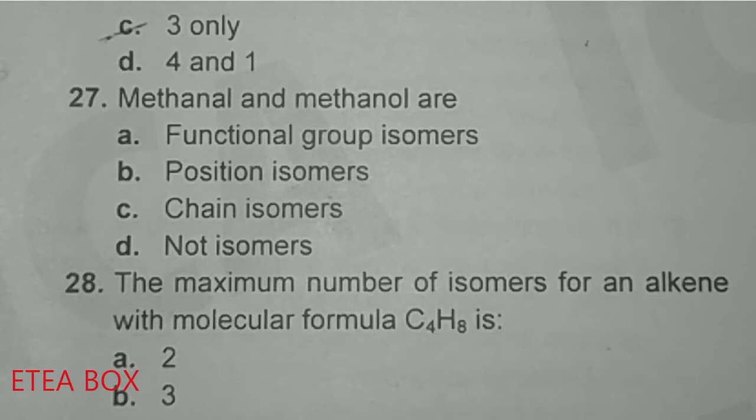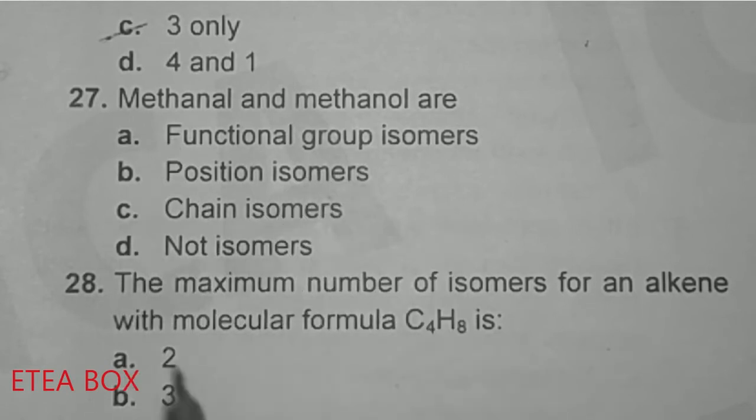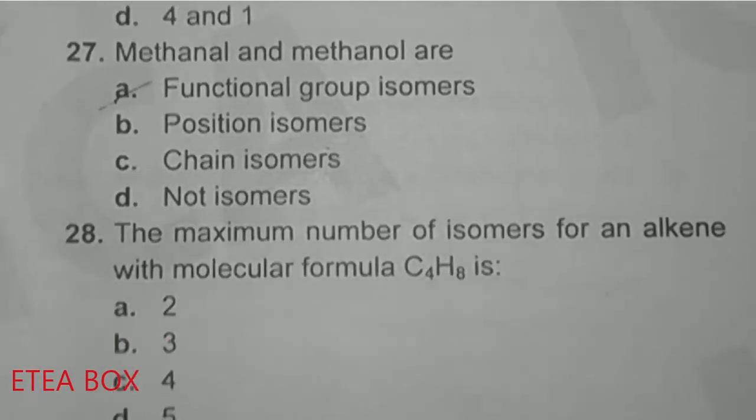27. Methanal and methanol. Methanal contains the aldehyde functional group and methanol contains the alcoholic functional group. So these two are functional group isomers. Option A is correct here.